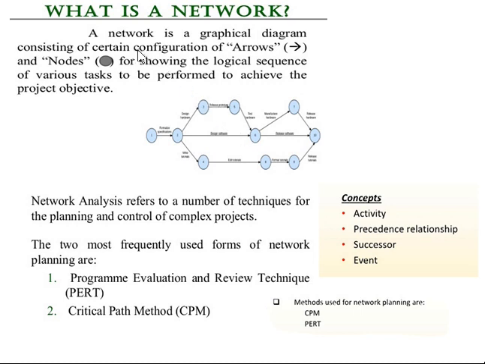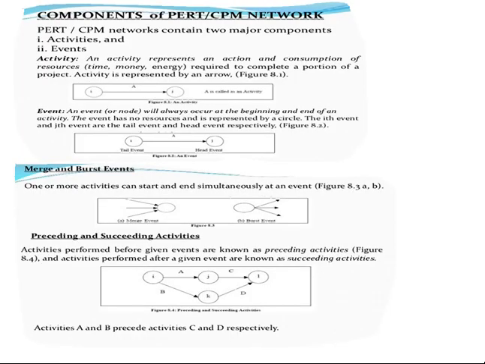Those define what is meant by a network in a project. It is further divided into two categories, PERT and CPM: PERT is the Program Evaluation and Review Technique, and CPM is the Critical Path Method. These are the two important things that we are going to study in network planning.